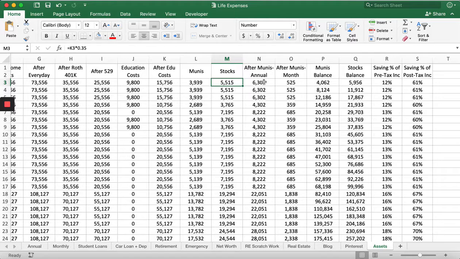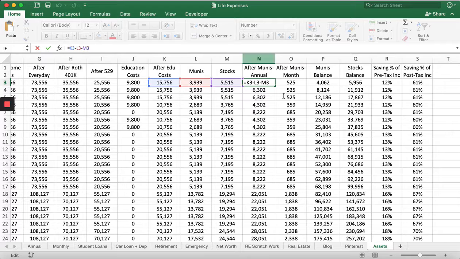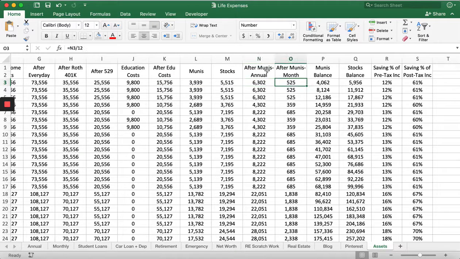And so you can see that after we pay for our munis and our stocks, I only have about $6,300 left over annually, which is about $525 a month. So basically that's kind of saying every month I can just spend $525 on anything, right? It's just fun, right?